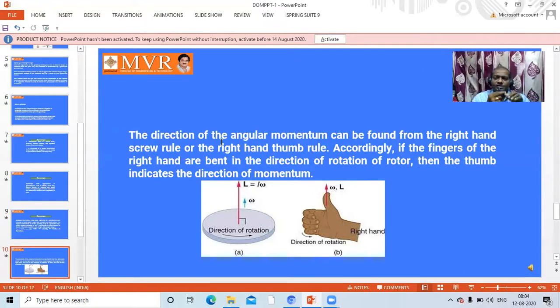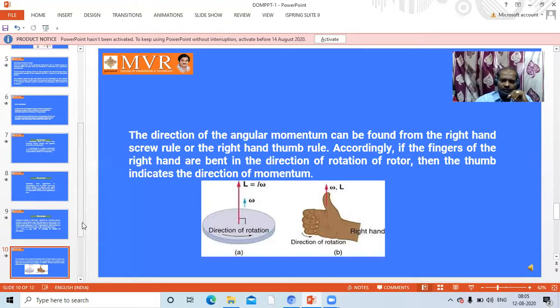So if you observe this one, the direction of angular momentum can be found from the right hand screw rule. What is meant by screw rule? If a screw is rotating in a clockwise direction, it is going to be fitted. If a screw is rotating in anti-clockwise direction, it can be removed. It depends upon the thread of the screw also, left hand thread or right hand thread.